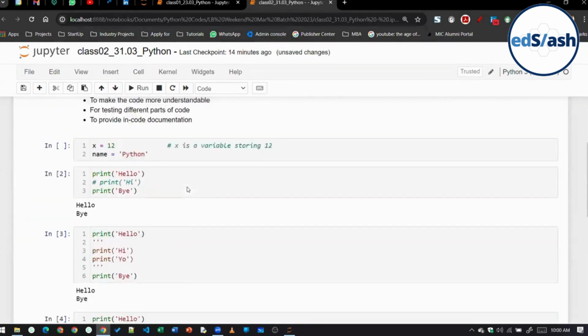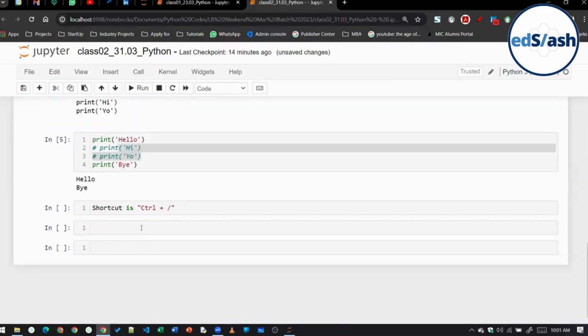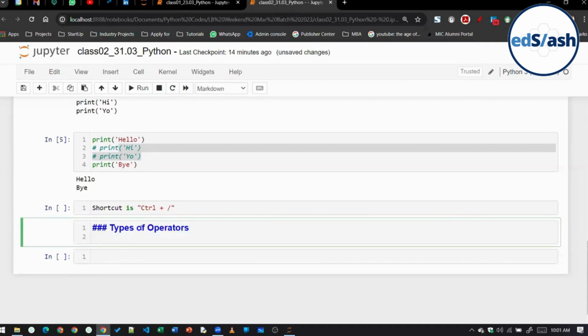Okay. Next thing class that we have to start is your types of operators in Python. Can anyone explain me what do you understand by the term operators? Anyone? Just quickly. What do you understand by the term operators?